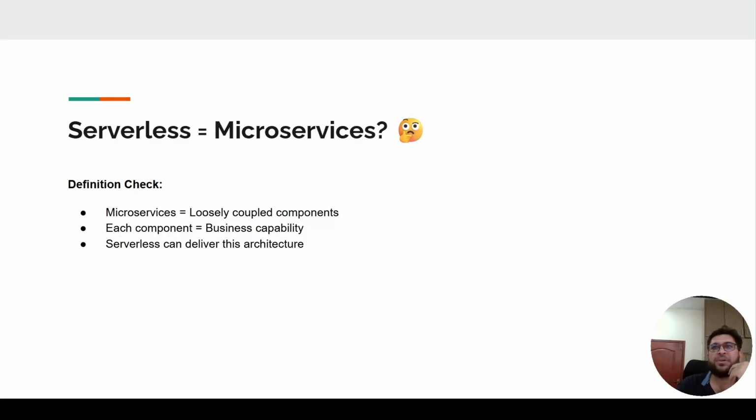Okay, so is serverless equal to microservices? We will check this fact. In a microservices architecture, each component is a loosely coupled, independent component, and each component covers some business capability. Serverless is a way to build a microservices architecture. So to deliver a microservices architecture, serverless is the best option.